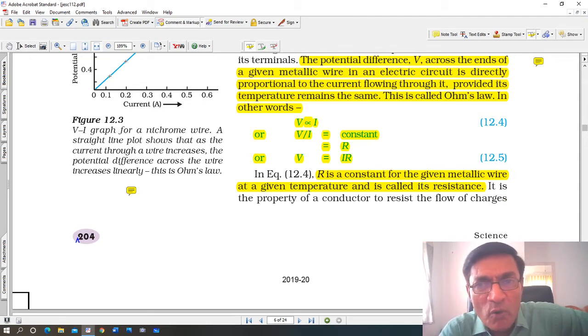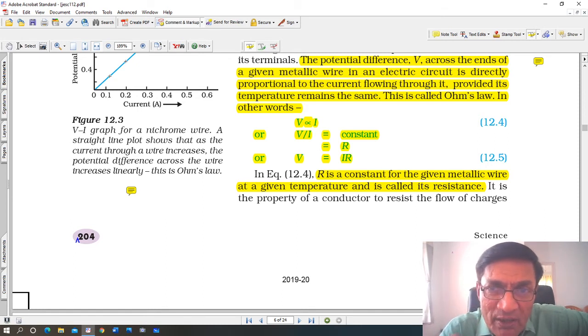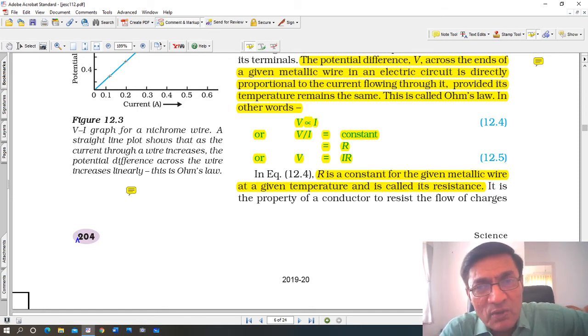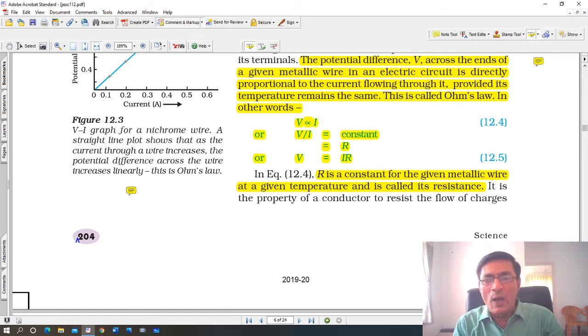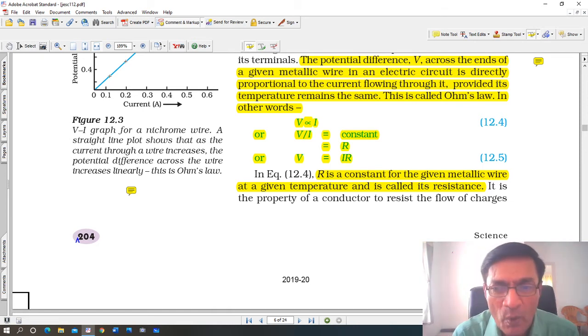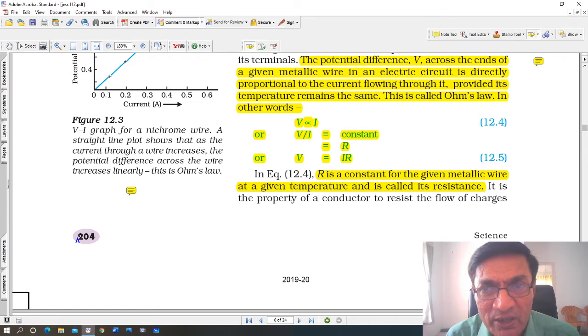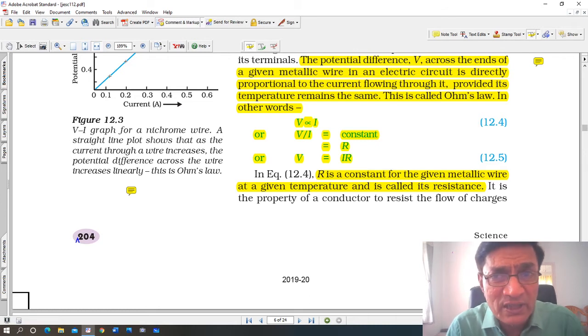The ratio of voltage upon current is always constant, and this constant is called the resistance of the wire, the resistance of the resistor or conductor, and V is equal to I into R for all other factors being constant. So V is equal to I into R in equation 12.4. R is called the constant for the given metallic wire at a given temperature and is called the resistance of the wire. देखो, for the given wire, ये वायर कौन सा था?